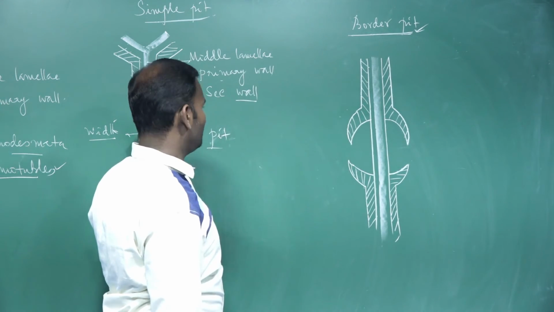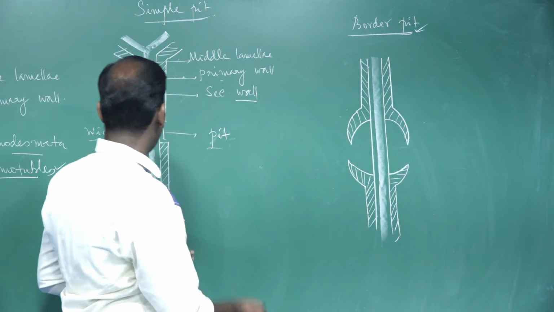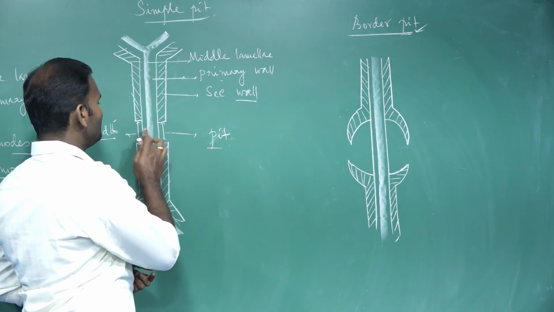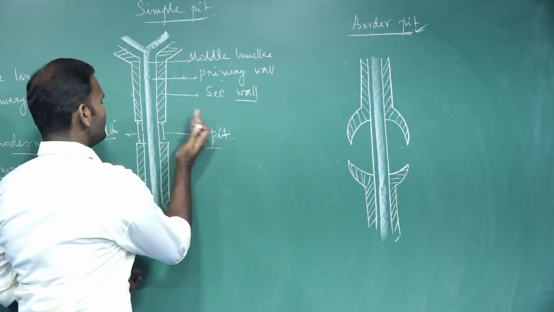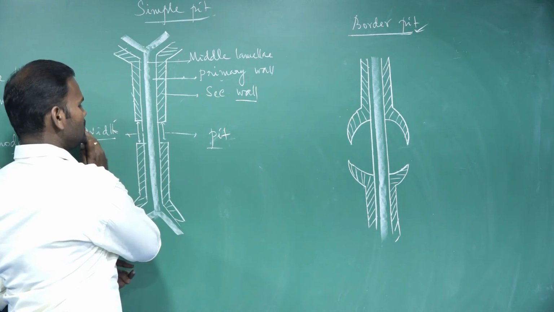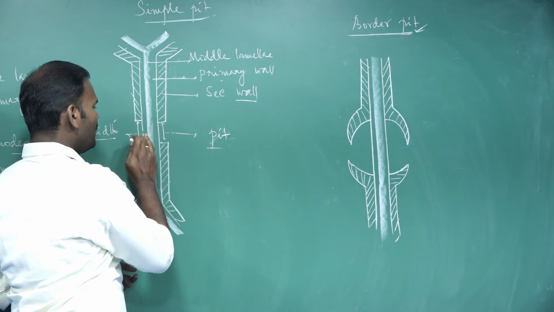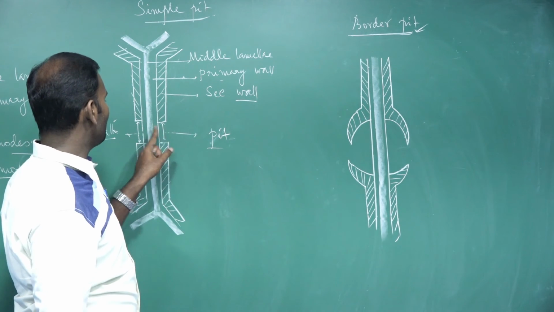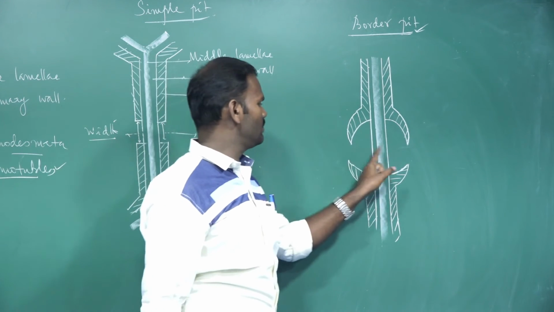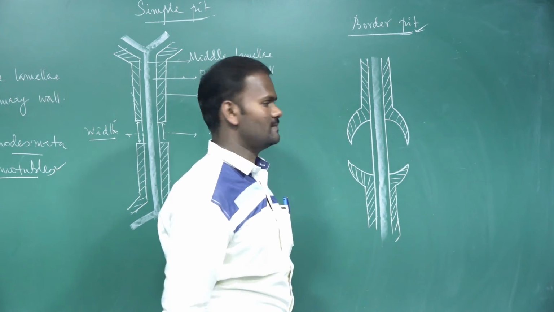Both simple pits and bordered pits lie in neighboring cells opposite to each other. In both cells the pit lies on opposite sides.